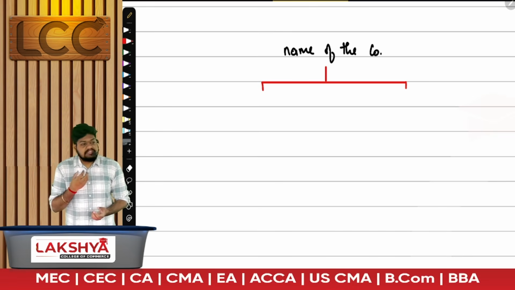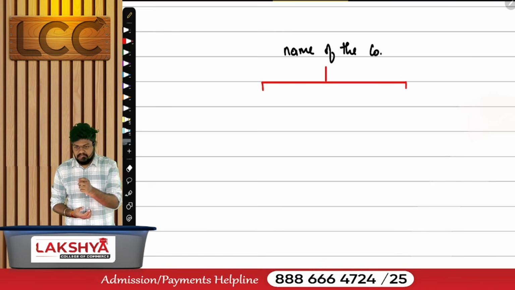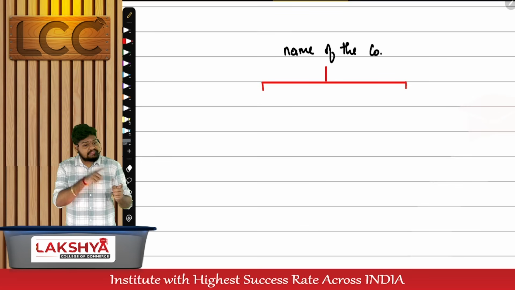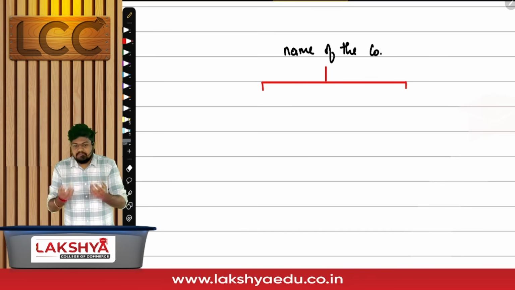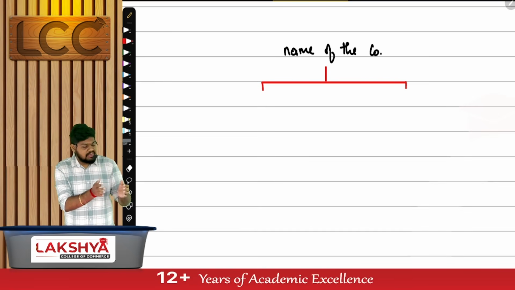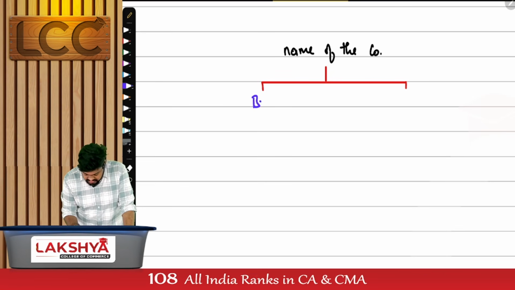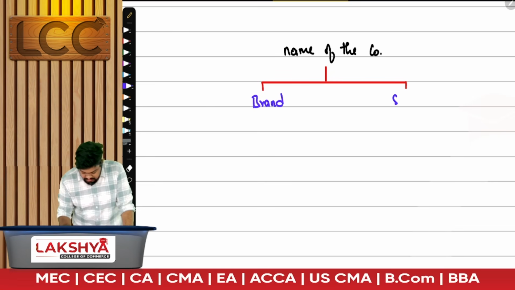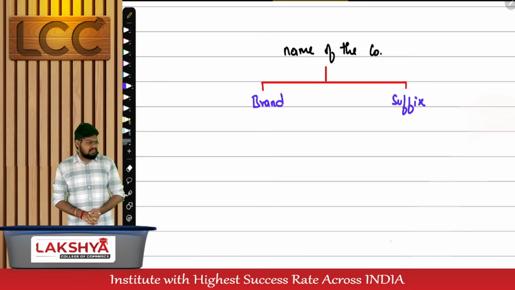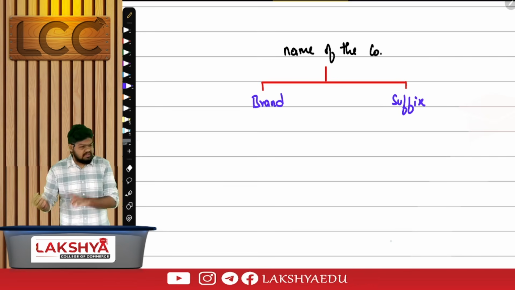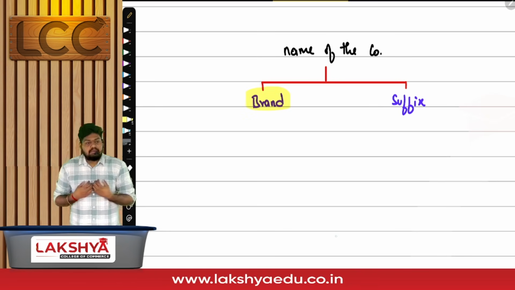What is the suffix of it? Limited. What's the brand name of the company? Reliance Industries. What's the entire name of the company? Reliance Industries Limited. If I use the words name of the company, don't always assume that it is only the brand name. It's a combination of both brand name and the suffix. Name of the company will always be learned as two parts: brand name as well as suffix. You know this. Public company will have what suffix? Limited. Private company will have what suffix? Private Limited.